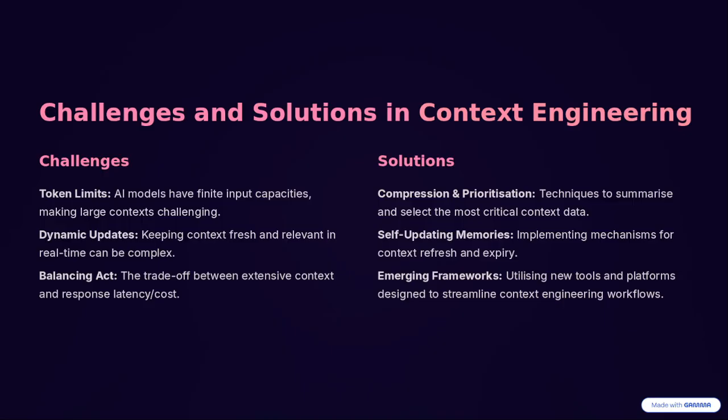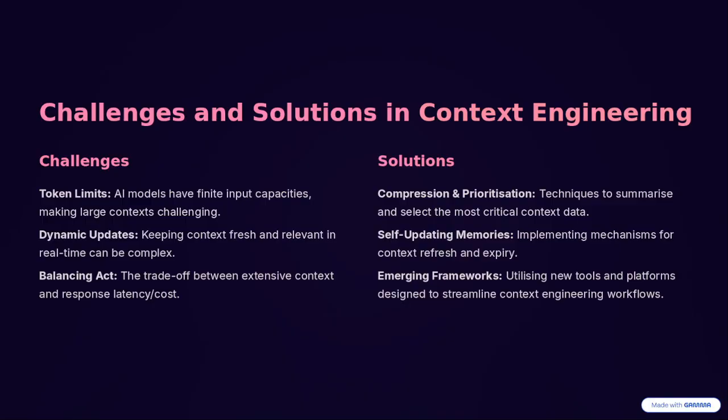Okay. Challenges and solutions in context engineering. The first challenge is token limits. If you are providing a lot of context, then the LLM token usage will be more, and you need to spend a lot of money, right? So the solution is compression and prioritization. Okay. So we can choose appropriate things, or summarize them. In the case of context history, for example in a chatbot, if the length of all our previous questions exceeds a certain limit, we can summarize the questions and provide the summarized text along with the new question. In that case, the token usage will be limited.